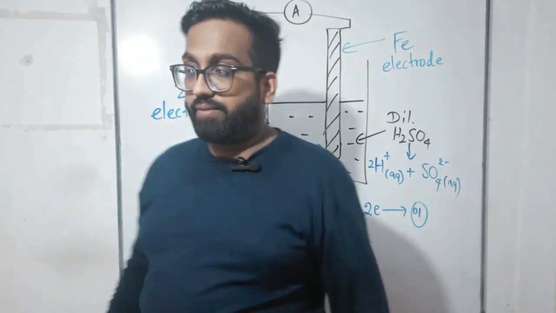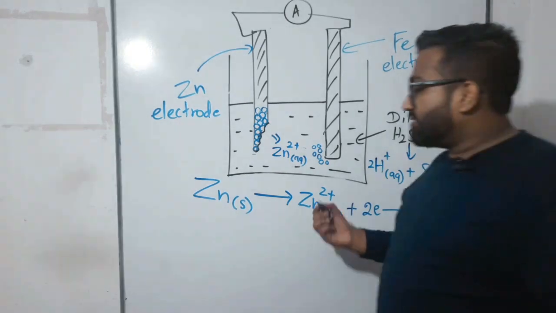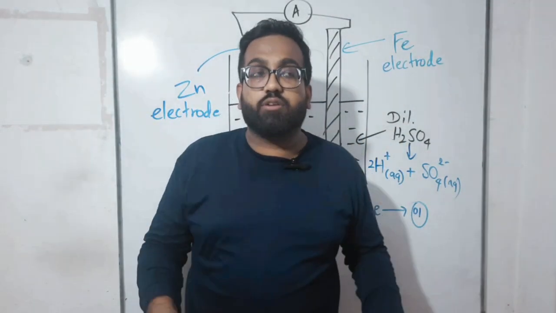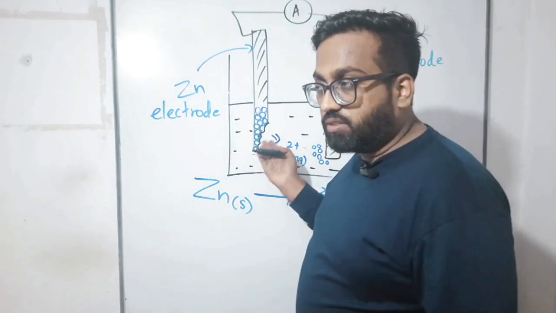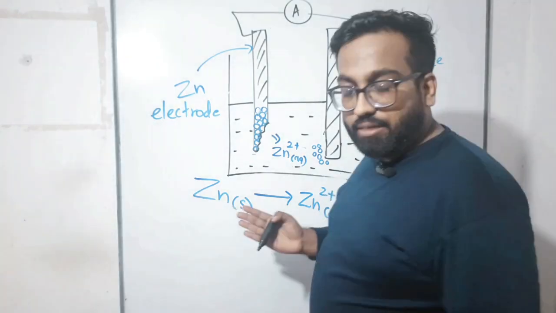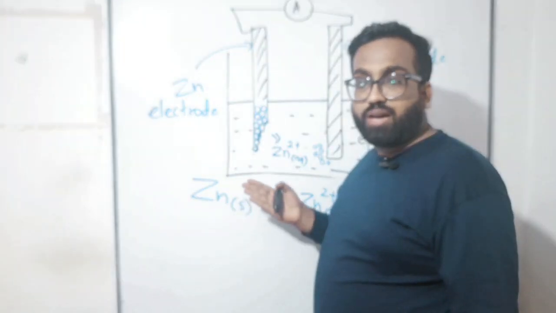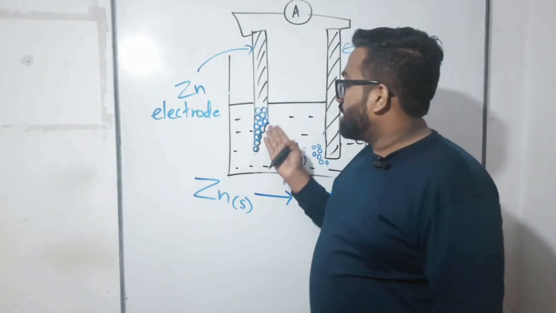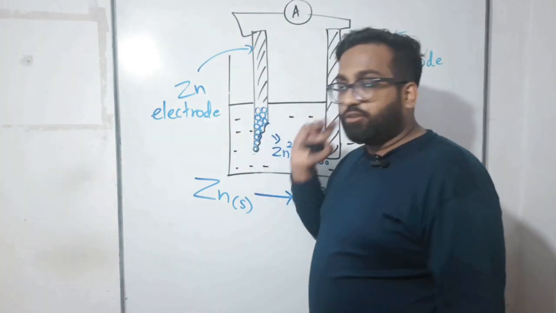What is the reason? So when lots of atoms were dissolved into ions, there are fewer atoms. Atoms were converted to zinc 2 plus, so no atoms remain. All were converted to ions and added to the solution. So can you see the entire zinc electrode here? No, it is dissolved gradually.